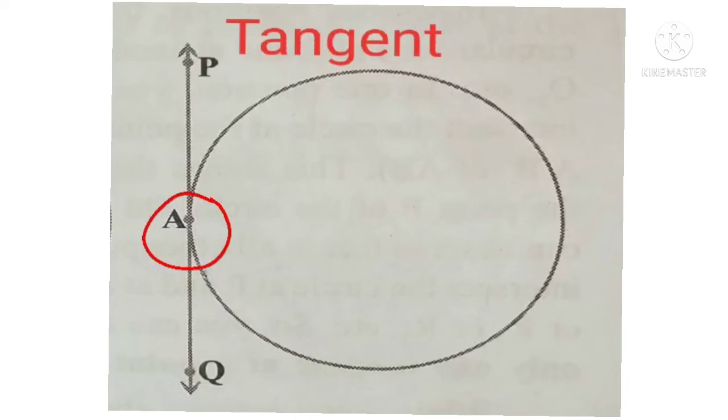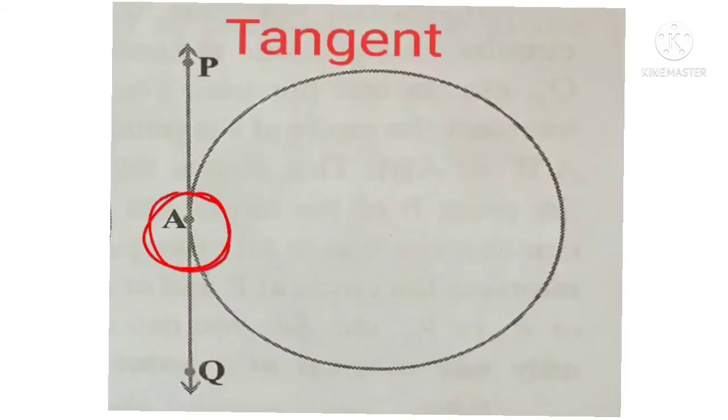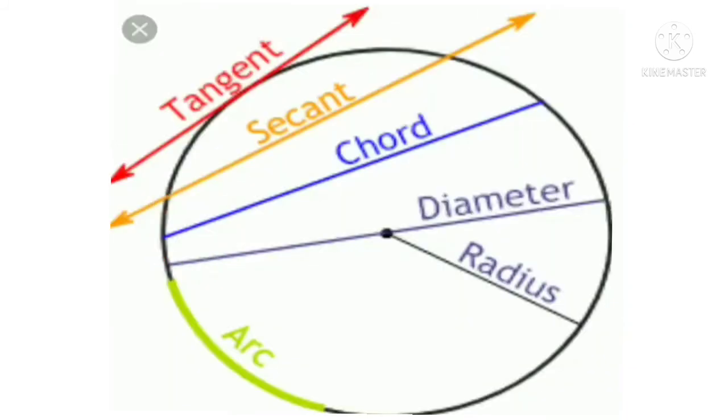The point where the tangent touches the circle, we call the point of contact. Now we can recap: this is the center of the circle, this one is the radius, and then the diameter. This one is a chord, a line segment joining two points on the circle.